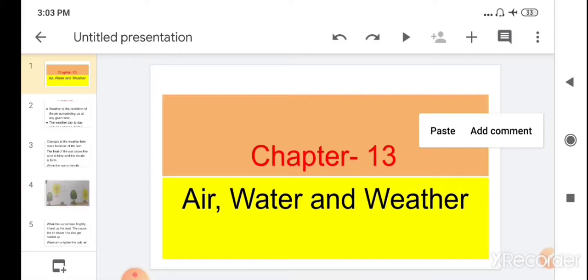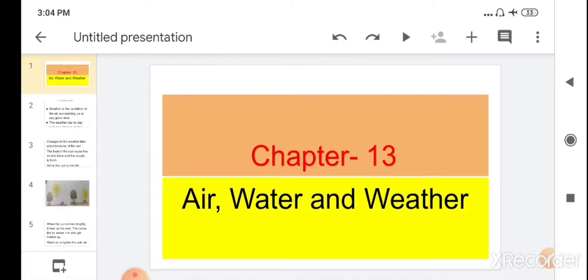Children, tell me, what is the weather like today? Maybe at some places it is sunny or it is windy or cloudy. So it is different at different places. At our place today it is sunny. The weather is sunny. So do you think it will remain the same throughout the day?